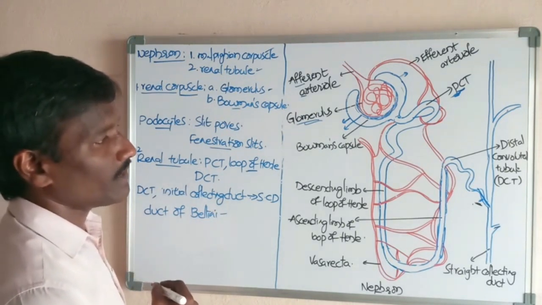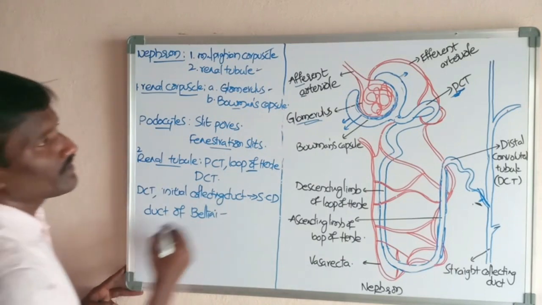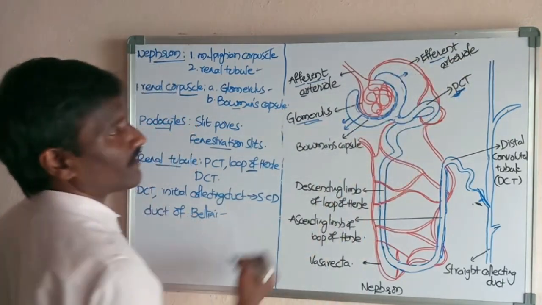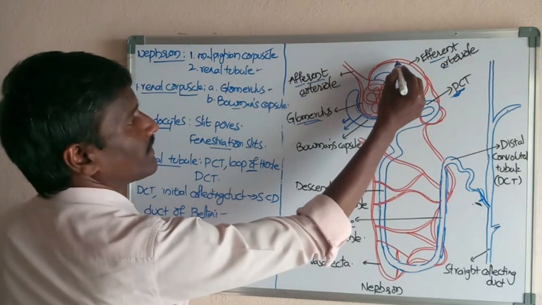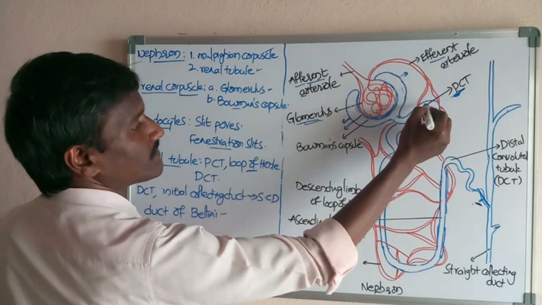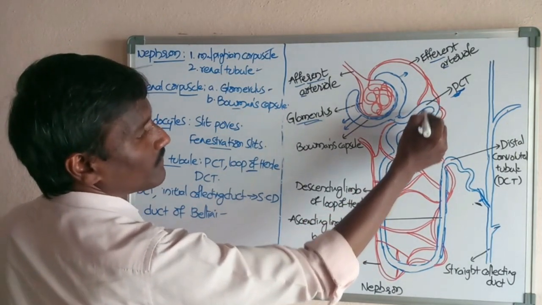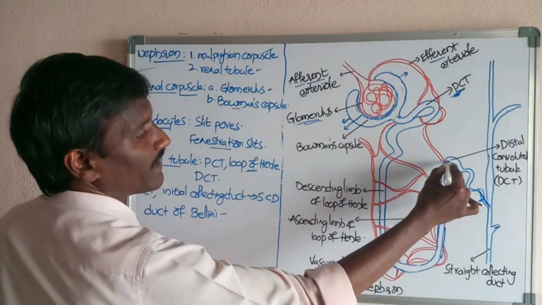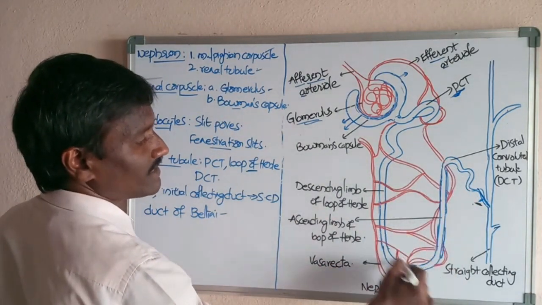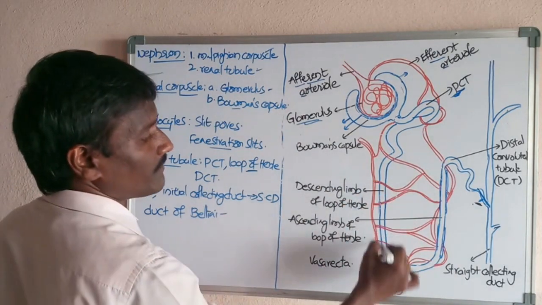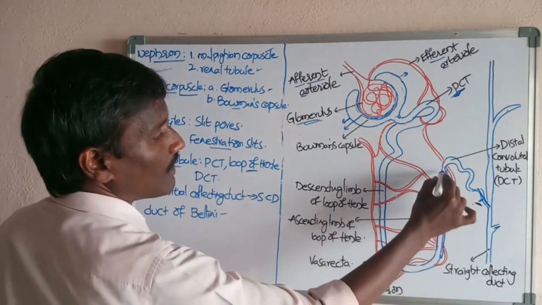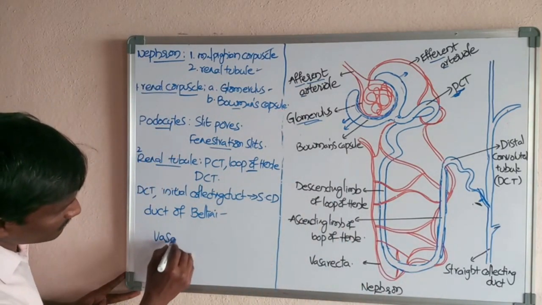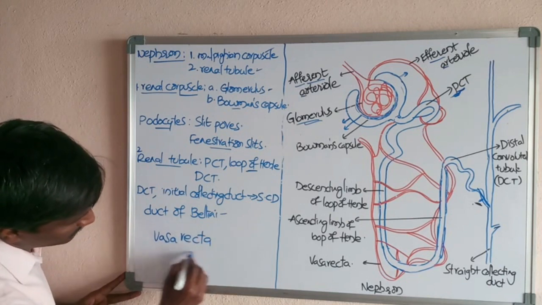Next, this is the afferent renal arteriole, and this is the efferent renal arteriole. The efferent renal arteriole travels towards the loop of Henle and forms a network of capillaries at this region. That network at the loop of Henle region is called the vasa recta.